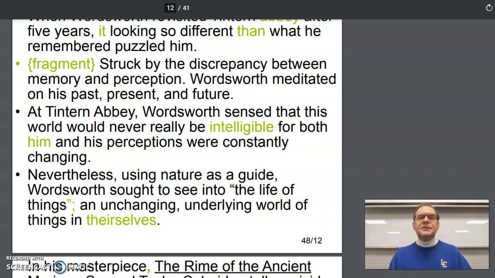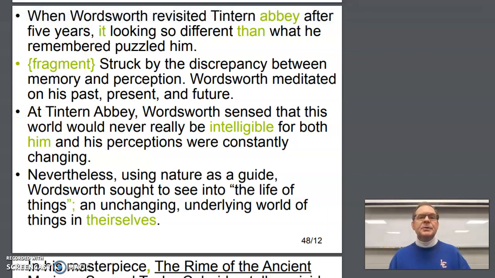Fragment. Struck by the discrepancy between memory and perception, comma, Wordsworth meditated on his past, present, and future. That's just a participial phrase that they left standing alone, and it should be joined to your main sentence with a comma. At Tintern Abbey, Wordsworth sensed that this world would never really be intelligible, comma, before the coordinated conjunction for both he, subject case, nominative case pronoun, he and his perceptions were constantly changing.